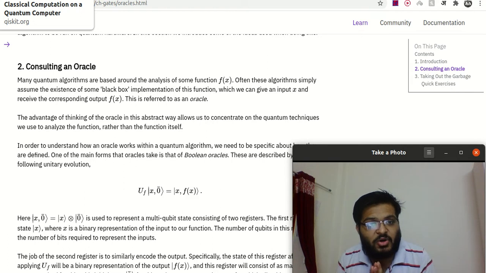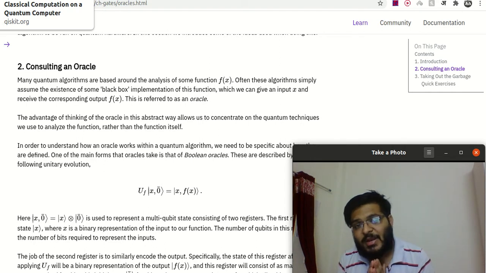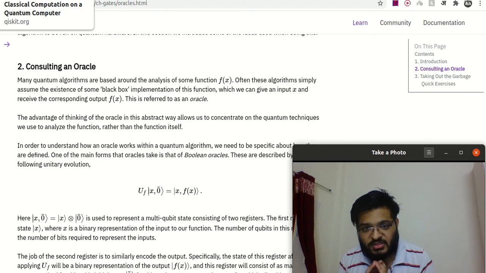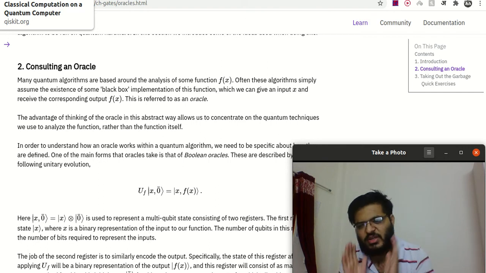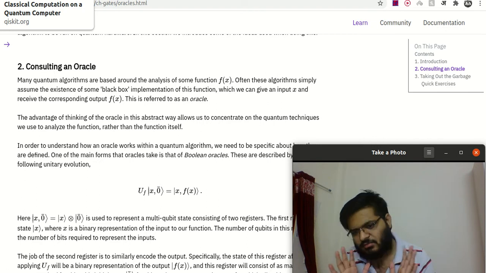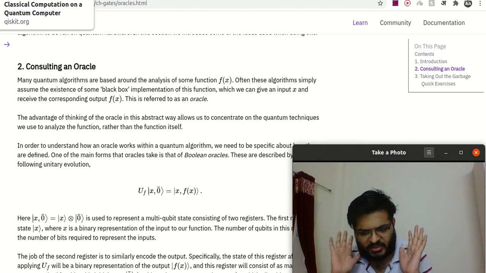Many quantum algorithms are based on analysis of some function f(x). Often these algorithms simply assume the existence of some black box implementation of this function, which we can give an input x and receive the output f(x). So we don't know how the implementation is going to happen. We just know that this is what f(x) is doing, and this is the black box. So this is the oracle in which we don't know the internal working.